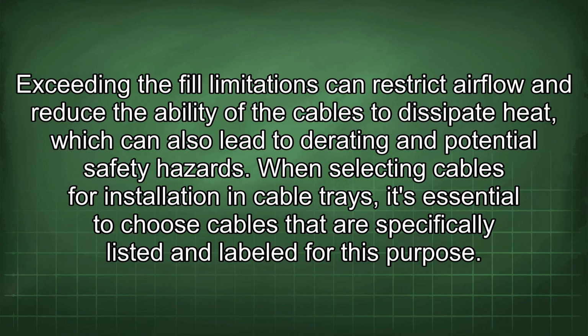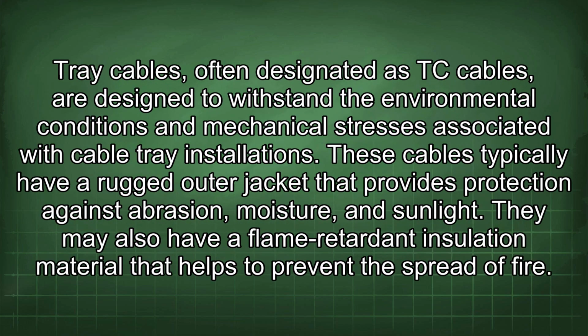When selecting cables for installation in cable trays, it's essential to choose cables that are specifically listed and labeled for this purpose. Tray cables, often designated as TC cables, are designed to withstand the environmental conditions and mechanical stresses associated with cable tray installations. These cables typically have a rugged outer jacket that provides protection against abrasion, moisture, and sunlight. They may also have a flame-retardant insulation material that helps to prevent the spread of fire.